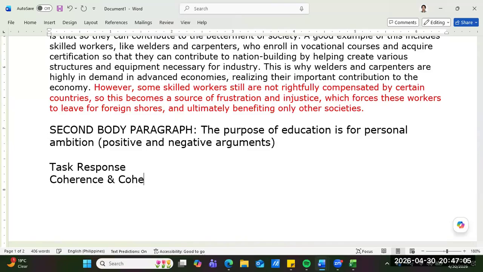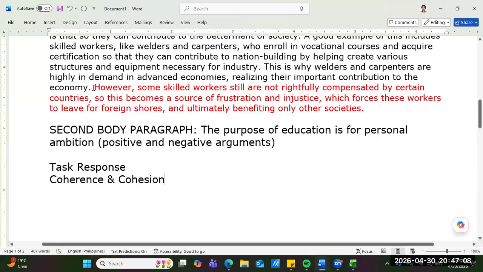So, do you see that, guys? When I said, however, there. So, very clearly, I'm going into the negative, right, guys? That is a factor of coherence and cohesion. So task response and coherence and cohesion really go hand in hand. That's why it would help if you go into the negative.